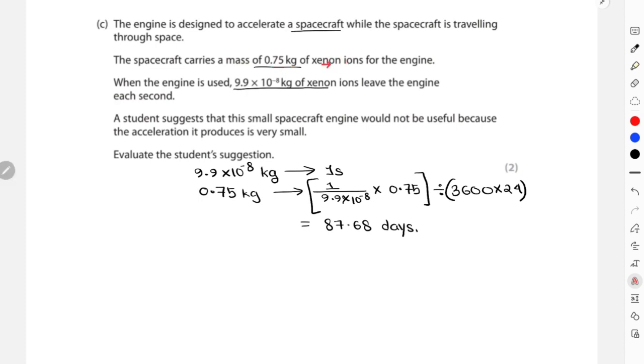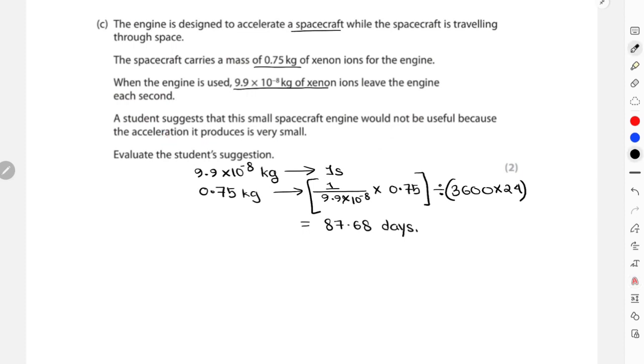Not only the mass of the xenon, there is also the mass of the spacecraft itself. So the total mass of this entire system will increase, and if mass increases, the acceleration will be even smaller. So obviously this spacecraft engine is not suitable or useful for this particular case.